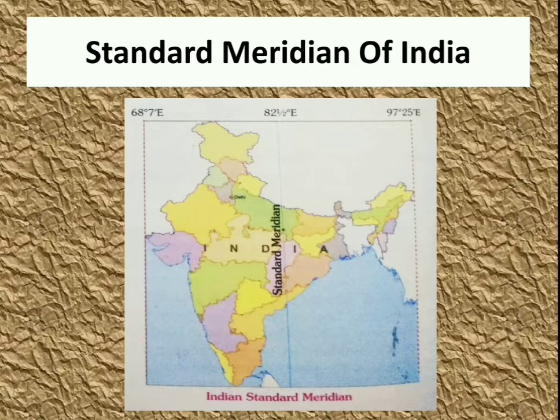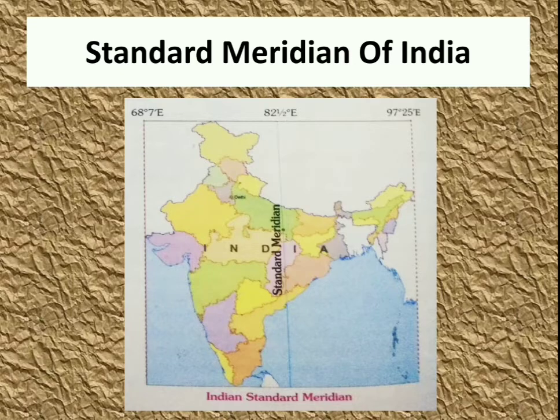Now, the standard meridian of India. You can see here a map of India, and the two longitudes, easternmost and westernmost, are marked. The easternmost longitude of India is written as 97.25 degree east, and westernmost is 68.7 degree east longitude. So India lies between these two meridians.